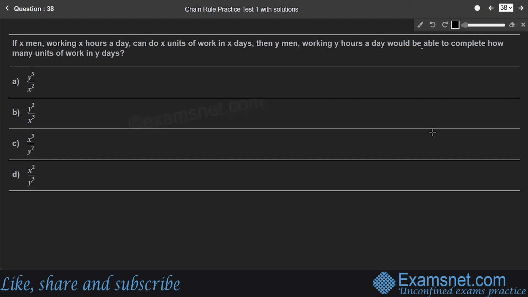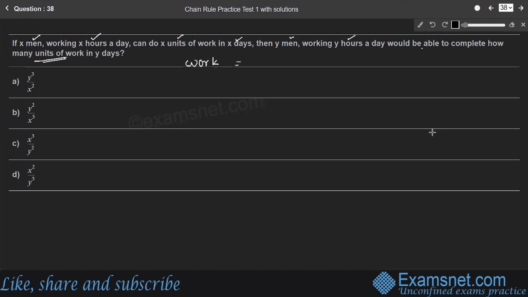Question 38. If X men working X hours a day can do X units of work in X days, then Y men working Y hours a day would be able to complete how many units of work in Y days? To answer this question, students, we are using the concept of work.